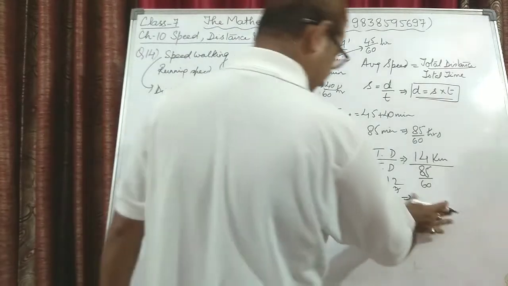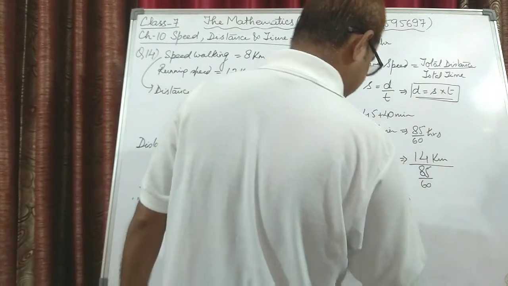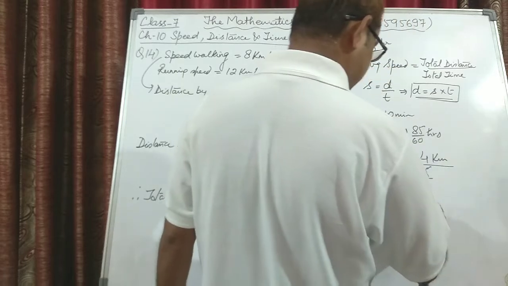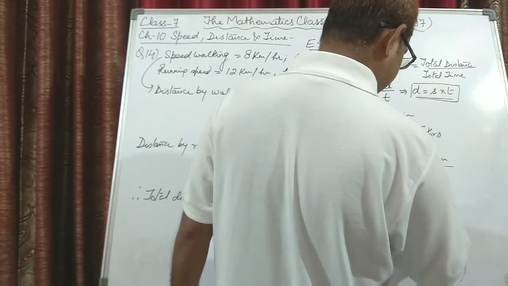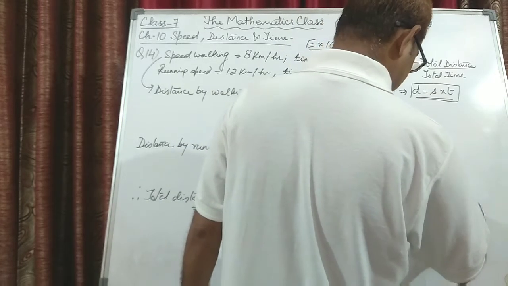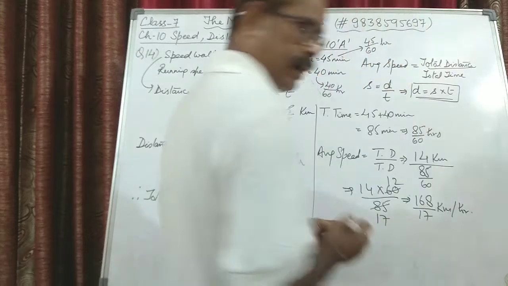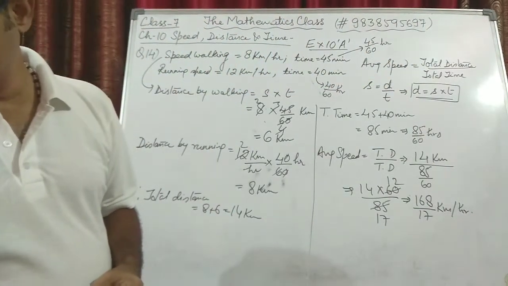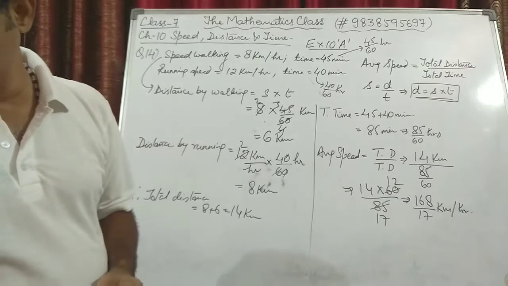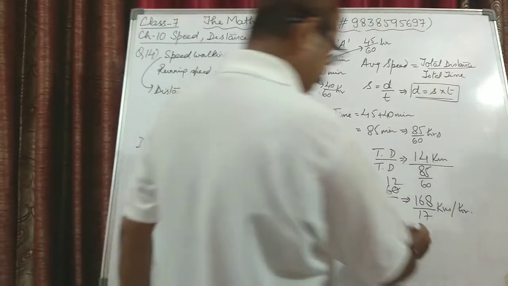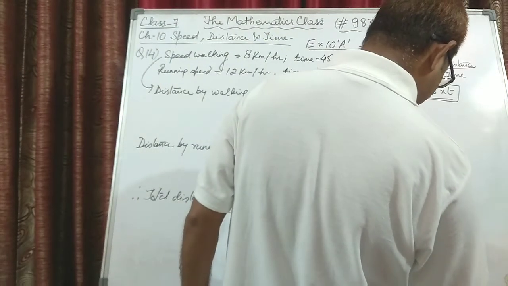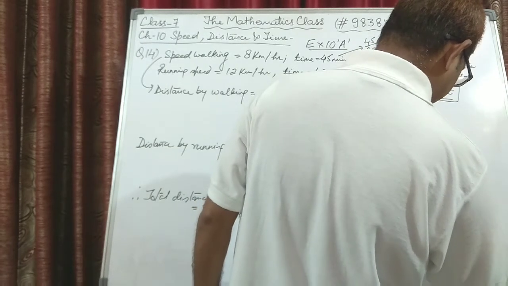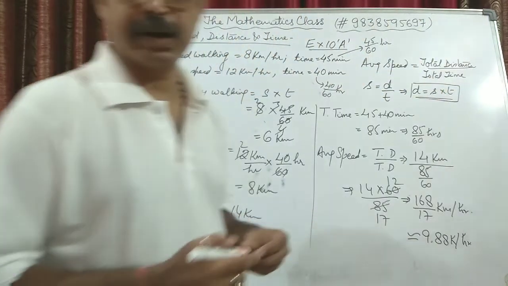This will be 168 upon 17 kilometer per hour. And now we can calculate it. 168 divided by 17 will be approximately equal to 9.88 kilometer per hour. That is your final value.